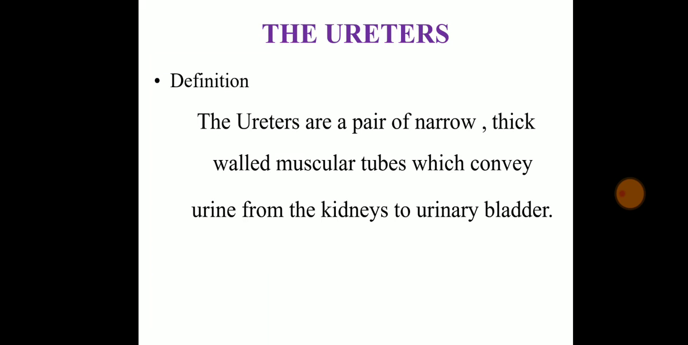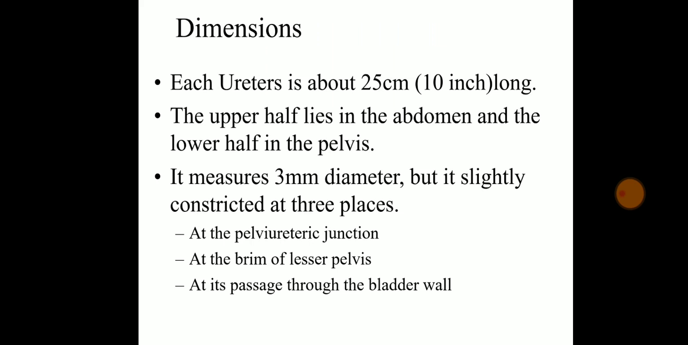Now, what is a ureter? Ureters are a pair of narrow, thick walled muscular tubes which convey urine from the kidney to the bladder. I told you it is just a pathway through which the urine is going to flow from the kidney to the bladder. Dimension, it is 25 centimeters.